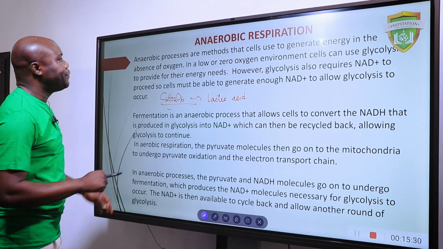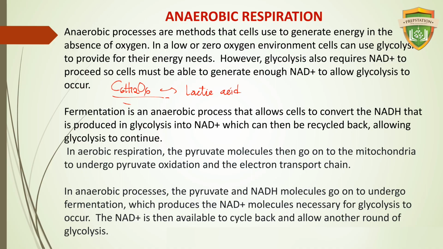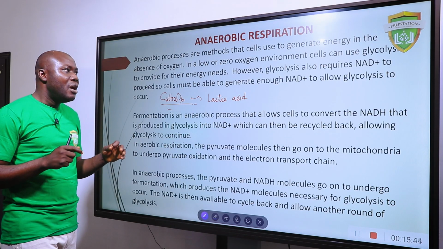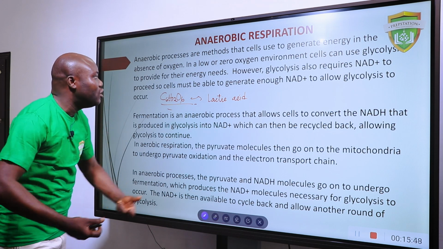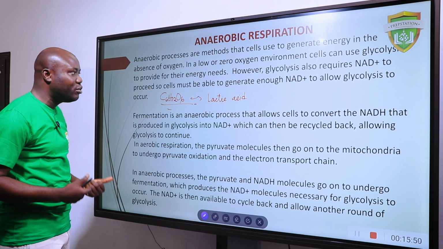Let's move on. In a low or zero oxygen environment, cells can use glycolysis to provide for their energy needs. Remember, glycolysis occurs in the cytoplasm, and most of the time it doesn't yield all the energy that is in the glucose, because the glucose is not completely broken down.